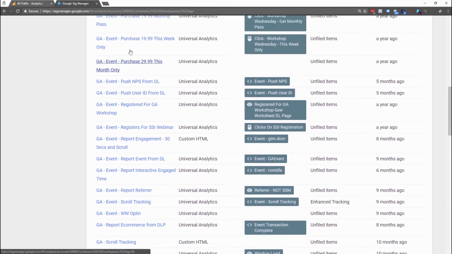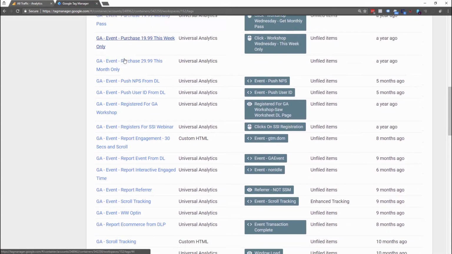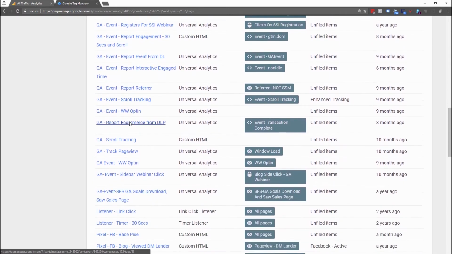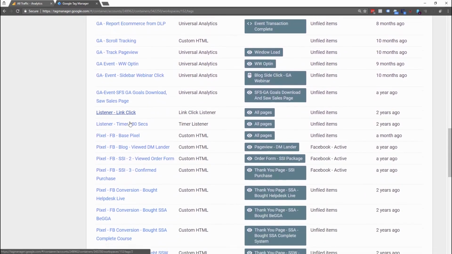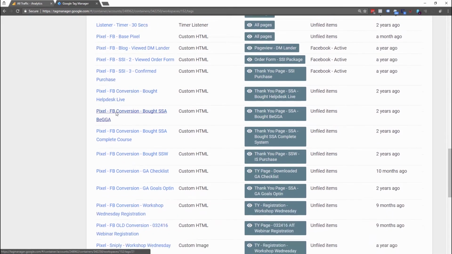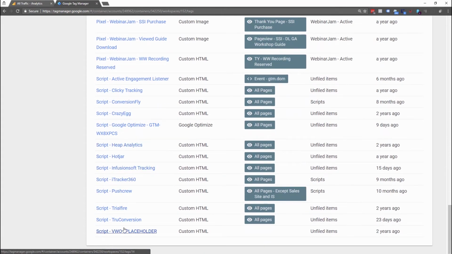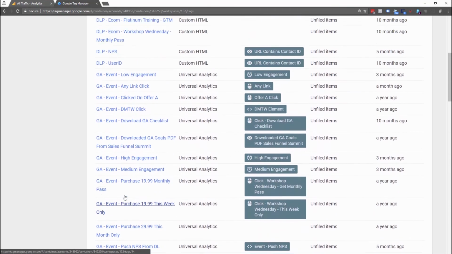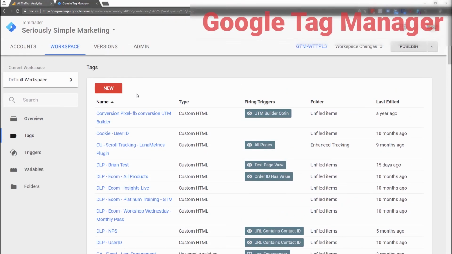Now I have a lot of Google Analytics tags that are coming through here that fire at different points and for different particular actions, very specific actions that we're tracking for our own purposes. But I also have other pixels that are firing, and I've got other scripts that are firing, all, again, so that I have granular control over the tracking. So to summarize, Google Tag Manager, again, is here to direct the tracking and let the different platforms know the information that they need to know when they need to know it.